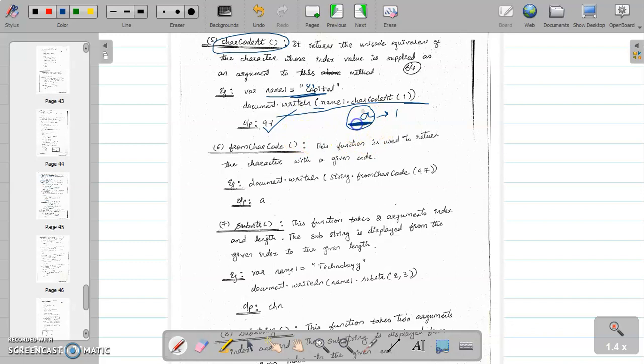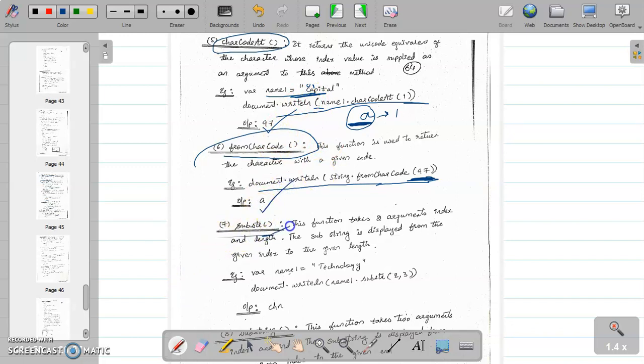Internally, what is the code for small a? charCodeAt(1). First location లో a అనే క్యారెక్టర్ ఉంది. సో a కి ASCII value is 97. So the output will be 97. Next one is fromCharCode. So document.writeln(String.fromCharCode(97)). అంటే 97 ASCII value కి code ఎంత? So ASCII value for 97, we know it is a. So the output will be a.